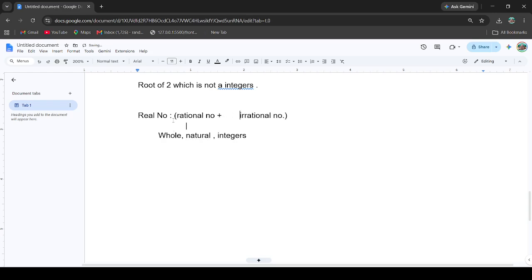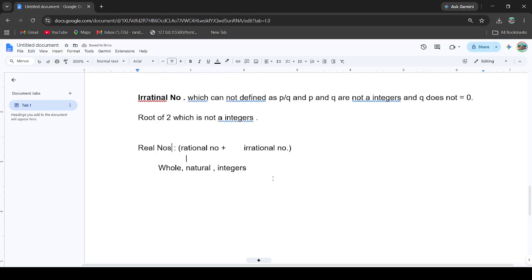So we can cover all the things, and all of them come under the real numbers. It's basically a simple definition of some numbers. Now we will discuss some more definitions of numbers such as prime number and composite number.